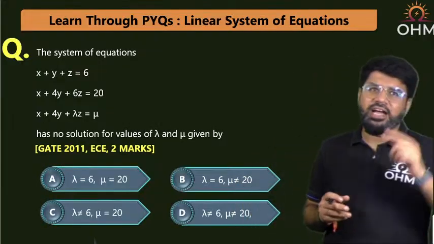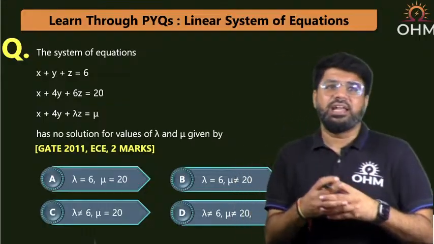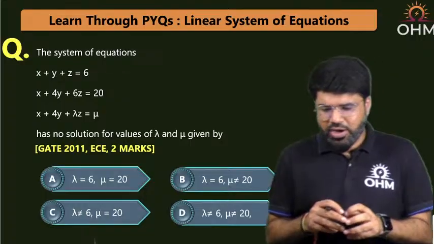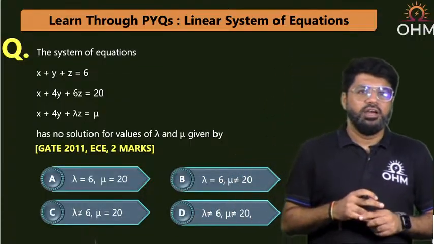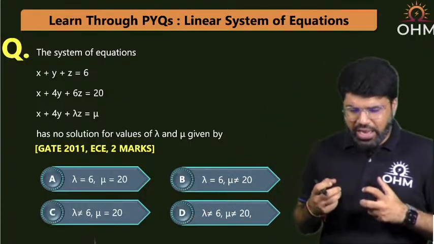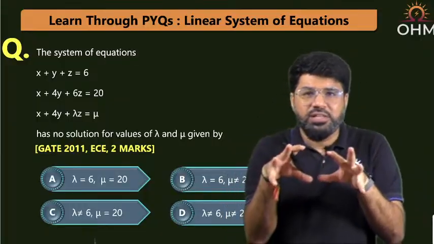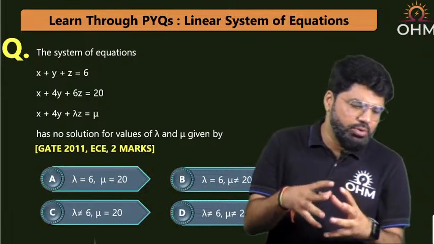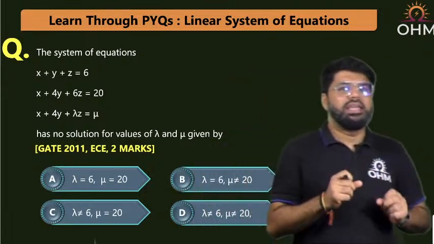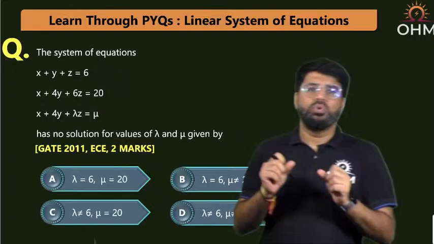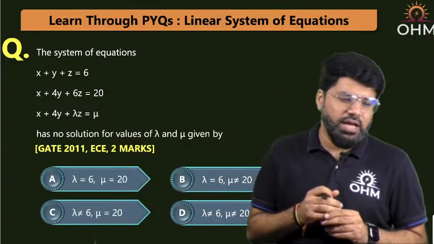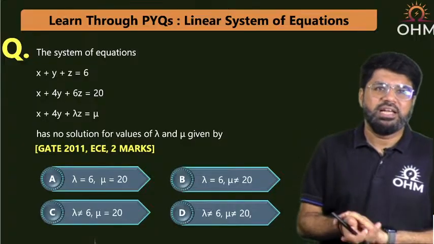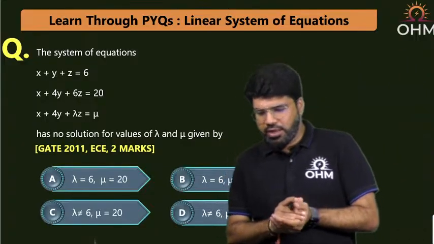On the logic I told you, can you say this question is directly talking about no solution? The system of equations has no solution for what values of lambda and mu? Even if you observe the options, the values of lambda and mu are around 6 and 20. So the system of equations has no solution for what values of lambda and mu? Can we figure that out now?